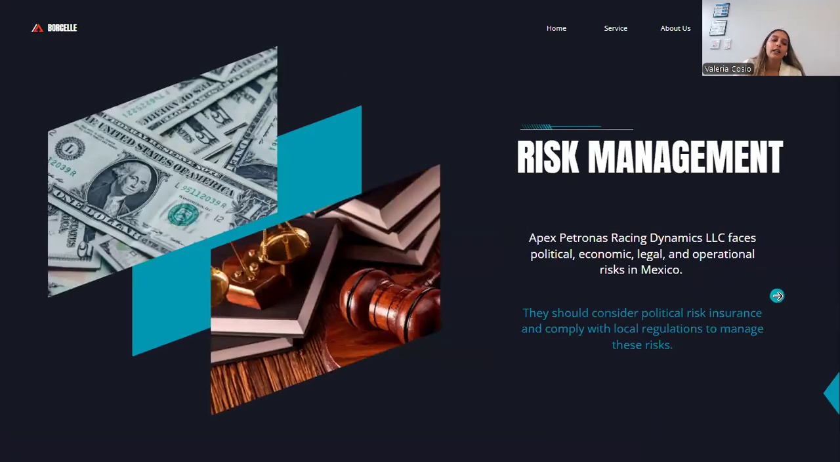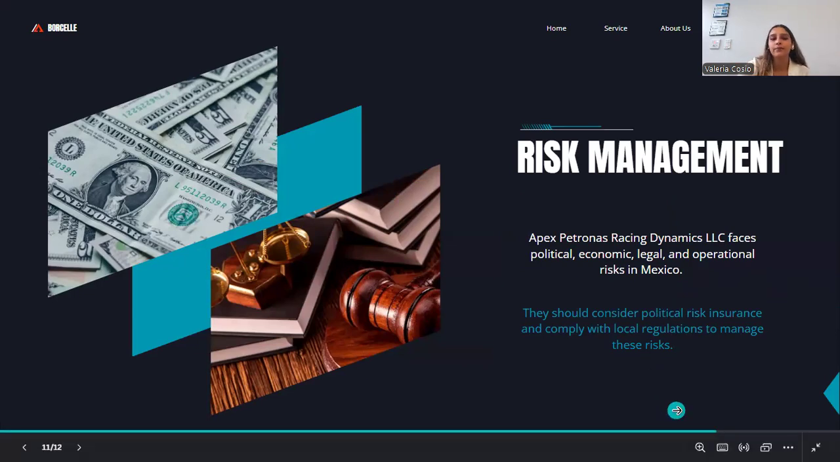In this way, the main risks are political, economic, legal, and operational risks in Mexico, and they should consider political risk insurers and compliance with local regulation to manage these risks.